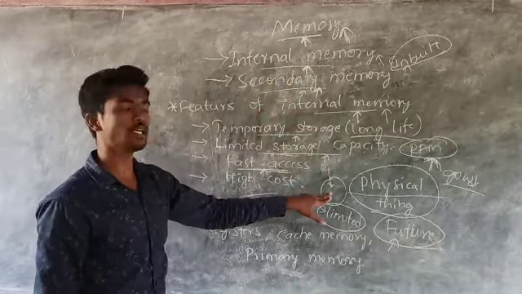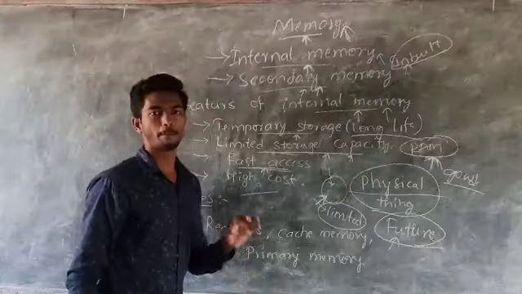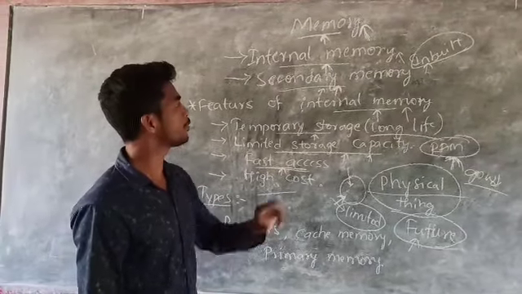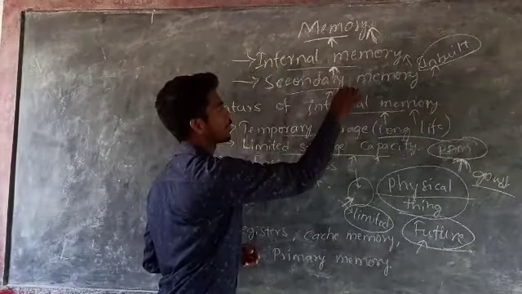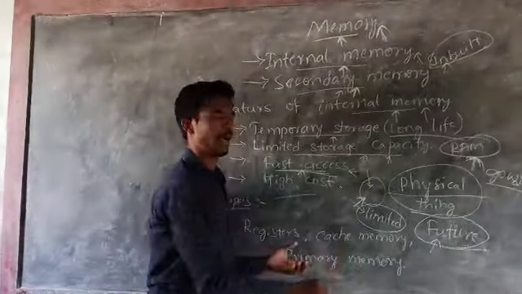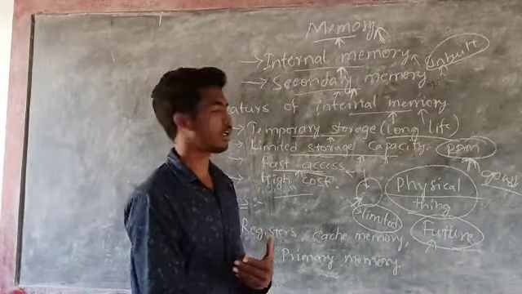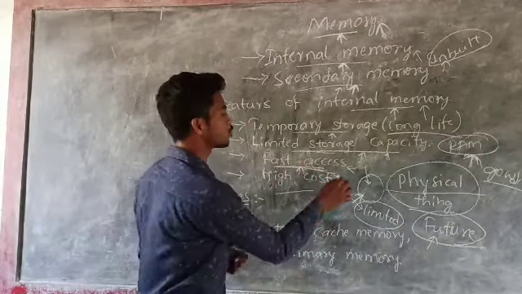The internal memory will be limited. That's why we say limited storage capacity, because it is more costly than the secondary memory and faster in access compared to the secondary memory. Faster access is nothing but accessing the data, retrieving or getting data into the memory.